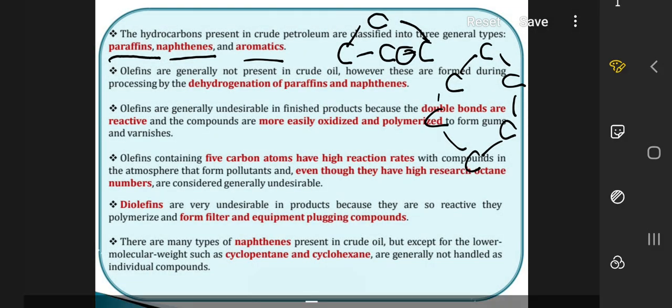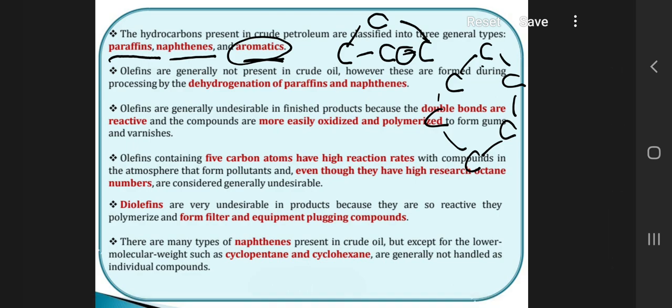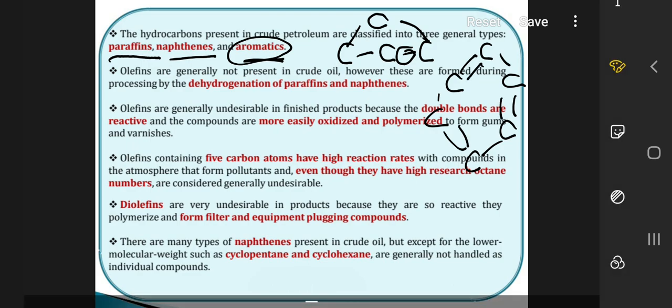These are naphthenes, and paraffins and naphthenes are both saturated compounds, while aromatics are generally unsaturated, or we can say derivatives of benzene. This unsaturation, or presence of double bonds, is what defines the compounds known as aromatics. Those compounds are also present in raw petroleum.